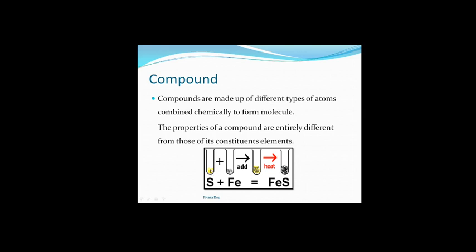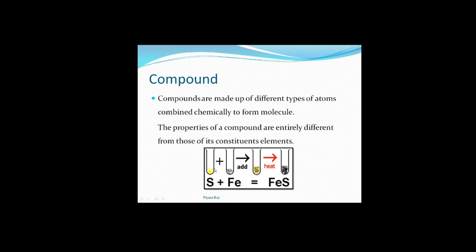Now see, sulfur has the property of getting dissolved in carbon disulfide. If we add carbon disulfide as a solvent, then sulfur will get dissolved in it and form a solution. This is a physical property of sulfur. And for iron, we all know that iron gets attracted by a magnet. So this is again a physical property of iron.